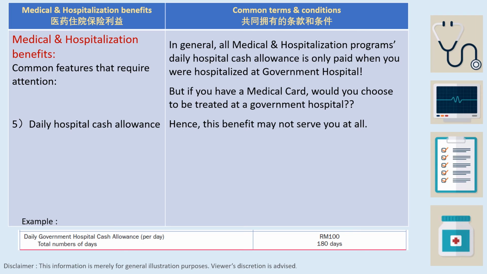Item number 5, daily hospital cash allowance. In general, all medical and hospitalization programs' daily hospital cash allowance is only paid when you are hospitalized at a government hospital. But if you have a medical card, would you choose to be treated at the government hospital? So therefore, this benefit may not actually serve you at all.